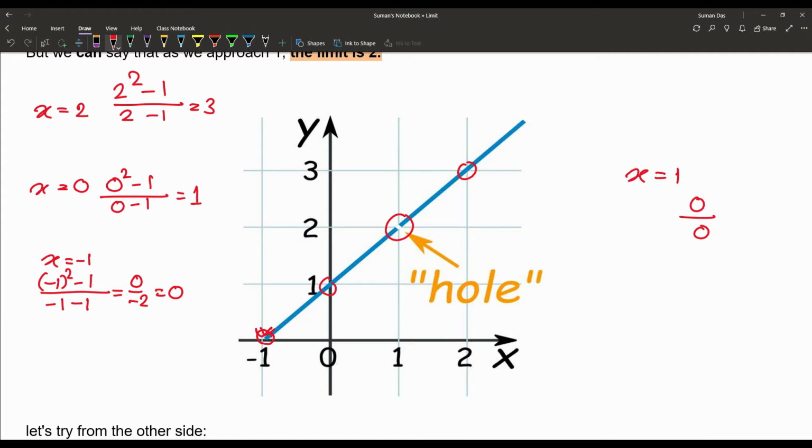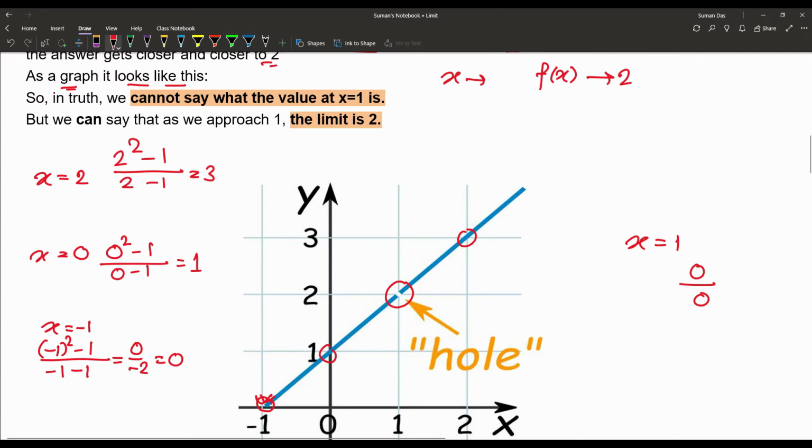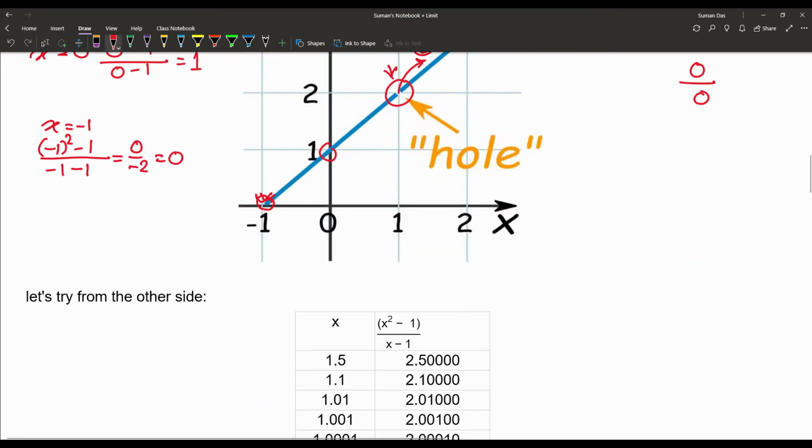According to the graph, we cannot give the value of the function at x equal to 1. But we can say that as we approach 1, the limit is 2, because that is the point where the value 2 is up there. So the function is approaching 2.